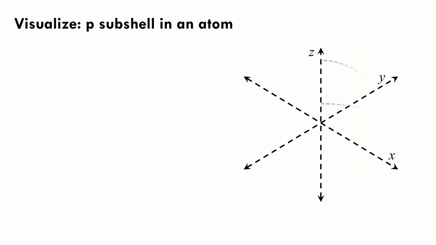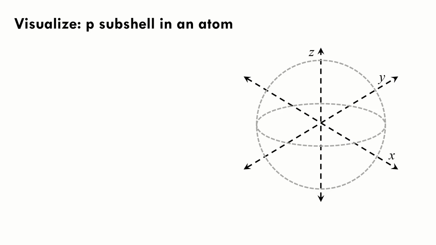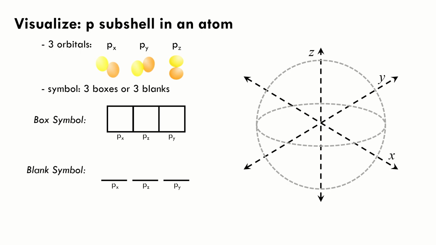Now let's have a look at p subshells. P subshells have three orbitals, px, py, and pz. Because of that, we will be using three boxes or blanks as symbols for these three p orbitals. The one on the left is for px, the one on the right is for py, and the one in the middle is for pz.